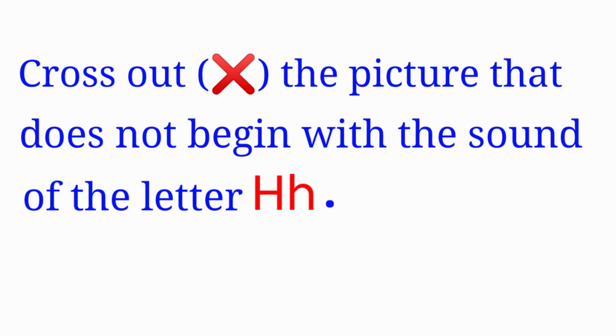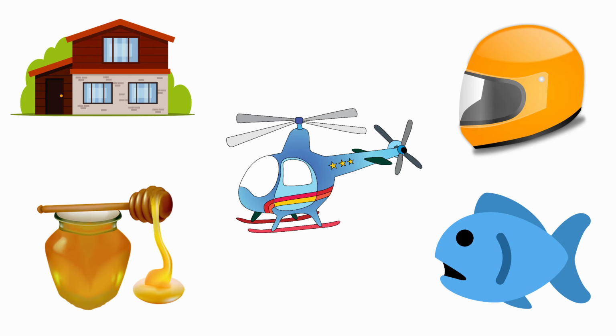Next one, cross out the picture that does not begin with the sound of the letter H. The sound of the letter H is H. The pictures are house, honey, helicopter, helmet and fish. Among these pictures, we are going to put cross for the picture that does not begin with the sound of the letter H.